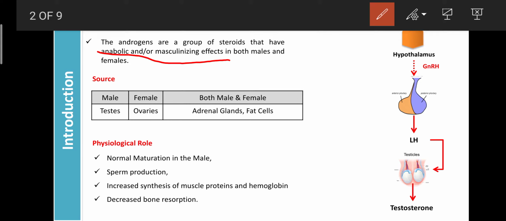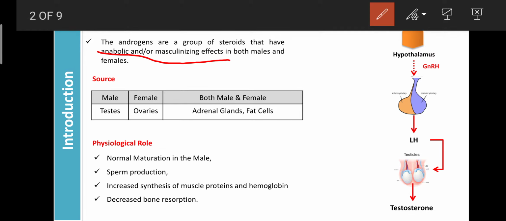That effect of androgen accounts for the anabolic effect. Due to increased protein synthesis, the development of the body increases, or it can regulate the growth of the human body through enhancing protein synthesis. That effect is known as the anabolic effect.